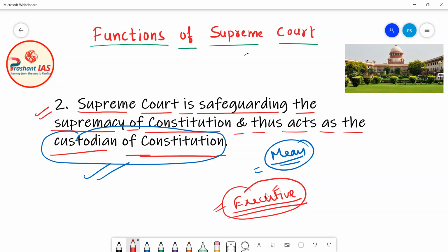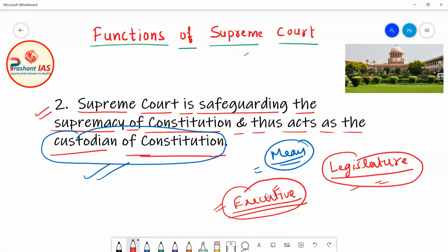Similarly, let's suppose the legislature, whether the union legislature or the legislature of any state, is making laws which violate the provisions of the Constitution, meaning the legislature is not obeying the Constitution. Then the Supreme Court of India has the power to declare such laws made by the legislature as null and void.